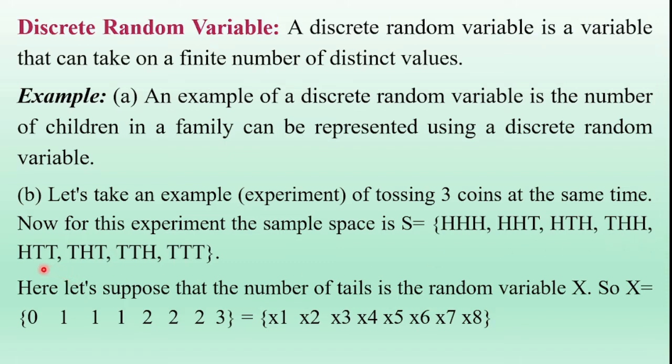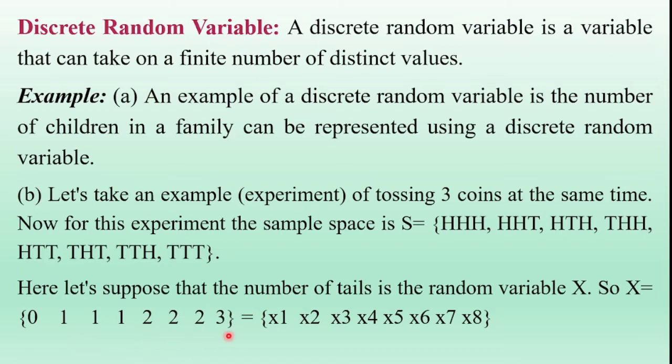The next outcome of the experiment is HTT, where the number of tails is 2. In the next outcomes the number of tails is also 2, and in the last outcome the number of tails is 3. So the random variable X takes the values 0, 1, 1, 1, 2, 2, 2, 3.